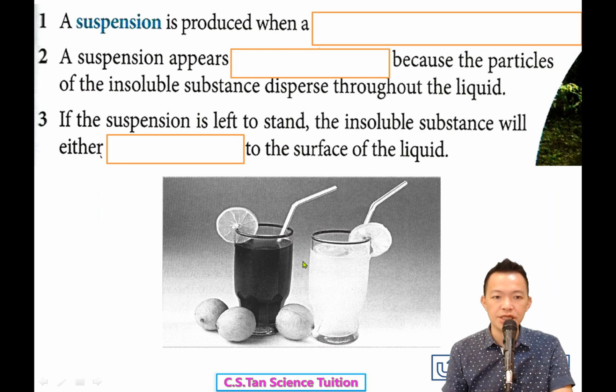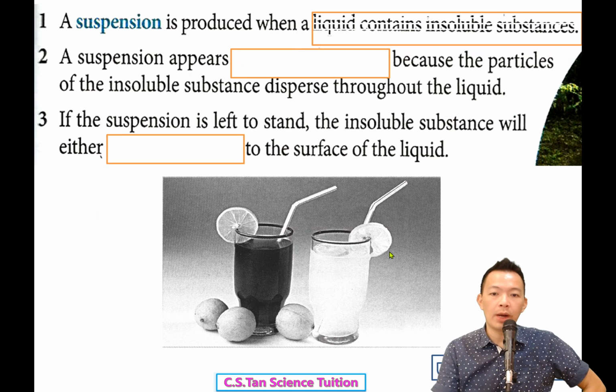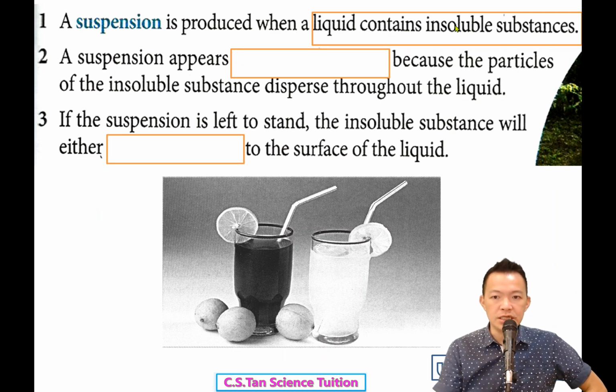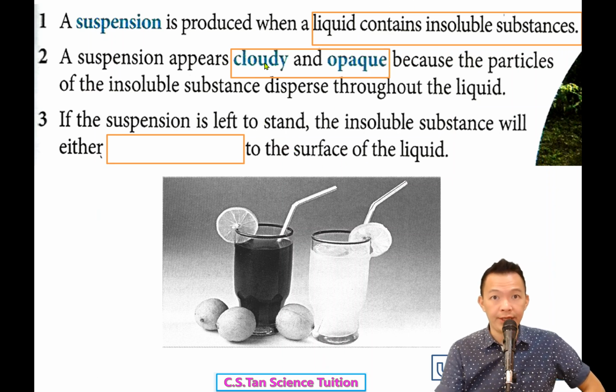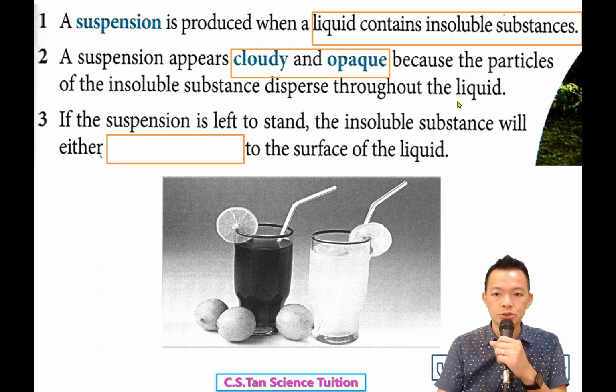Okay, go back to page number 7. Fill in the blank. A suspension is produced when a liquid contains insoluble substances. When a liquid has substances that cannot dissolve, we call it a suspension. And a suspension appears cloudy, usually cloudy and opaque, because particles of the insoluble substance are dispersed throughout the liquid.